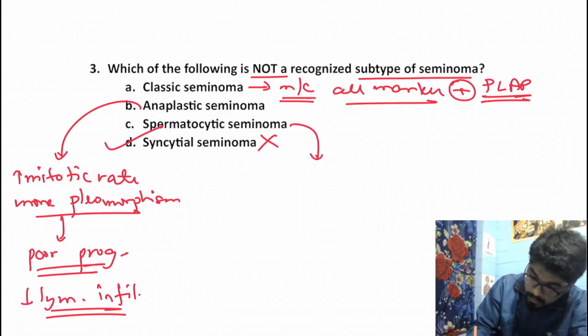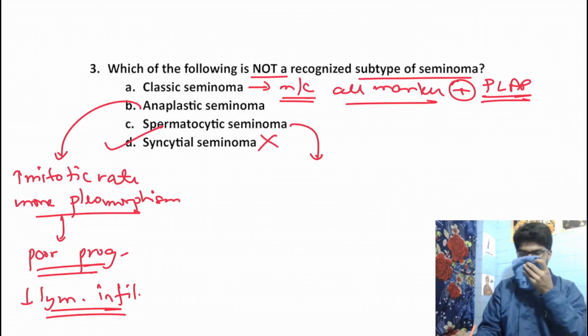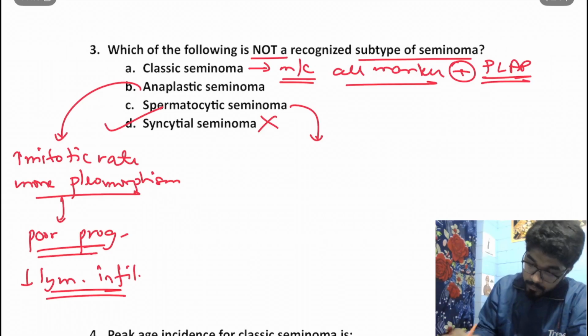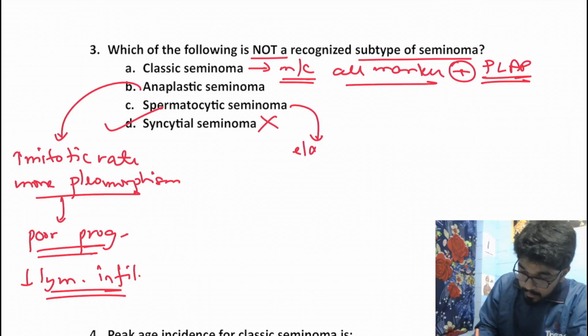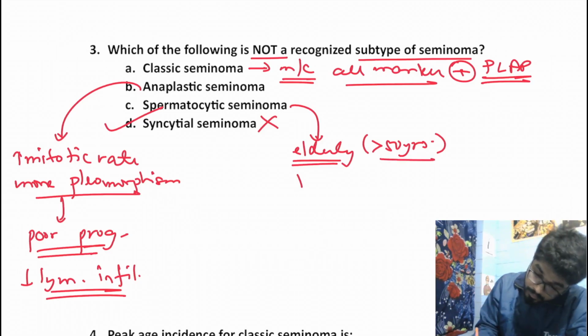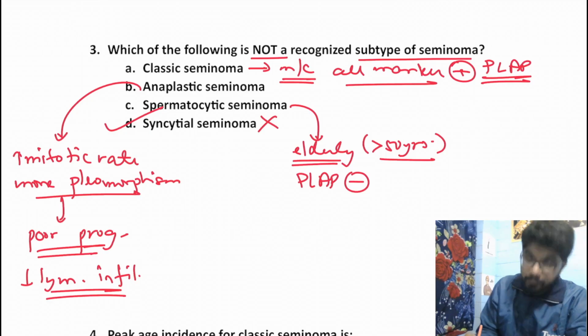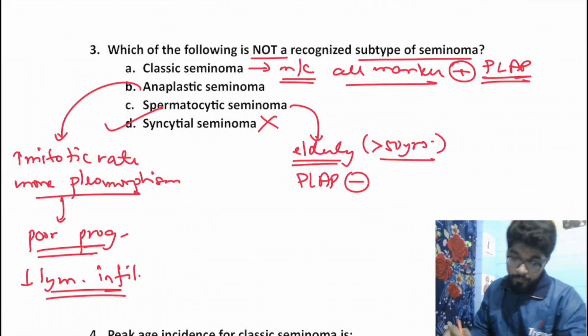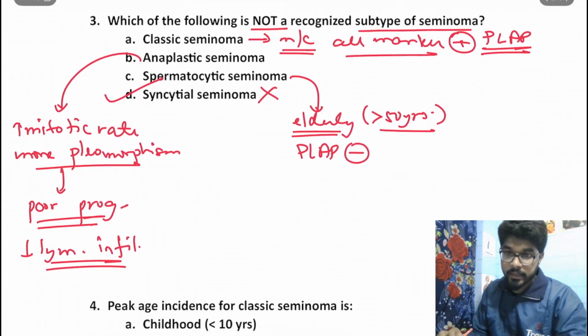And if we talk about the other variety, spermatocytic seminoma, it is seen in elderly patients beyond 50 years. Another important thing is that it is PLAP negative. PLAP is a very characteristic marker for classical seminoma, but PLAP is negative over here.